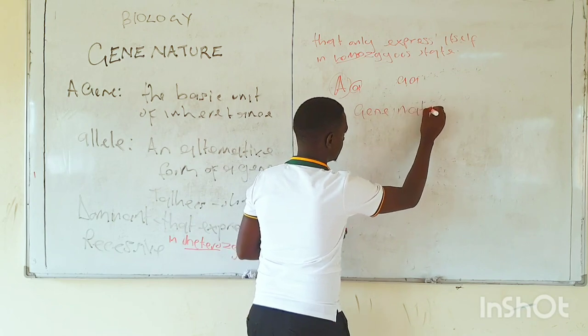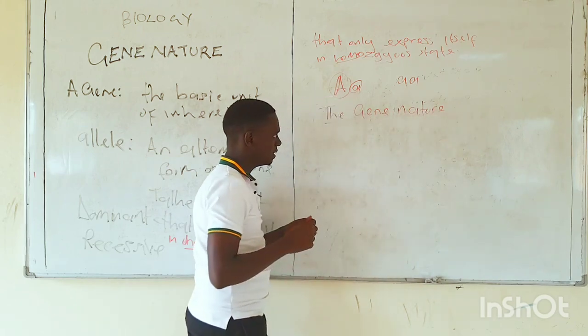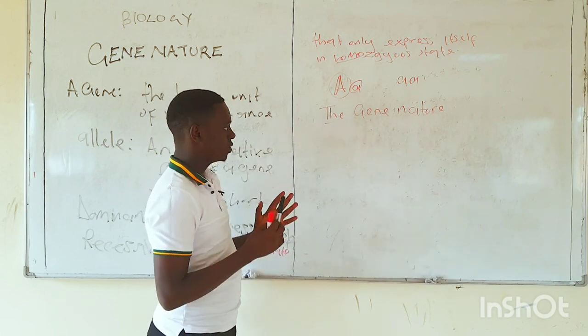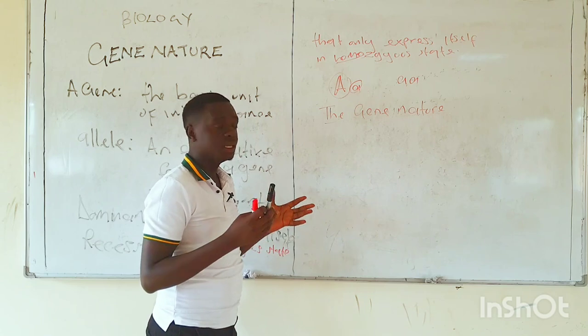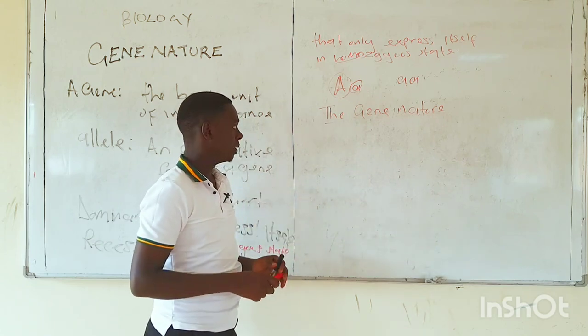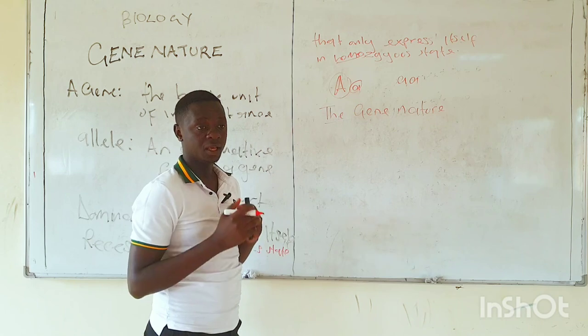The gene nature. Let's talk about the gene nature. I've been hearing the word gene. We want to know how genes look and how genes appear in our bodies. Now, genes are made up of three basic units.